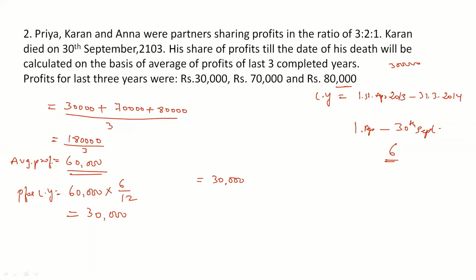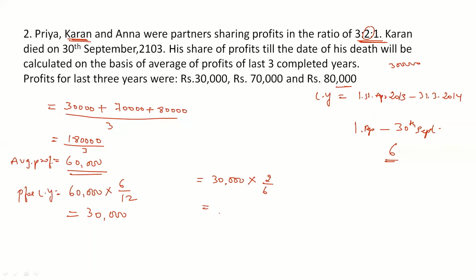Out of this we have to find out the deceased partner's share. What is the ratio given in the question? 3:2:1. Karan is going to die. Karan is the second partner, so his share is 2 out of 6. 3 plus 2 is 5 plus 1 is 6. So 2 divided by 6.